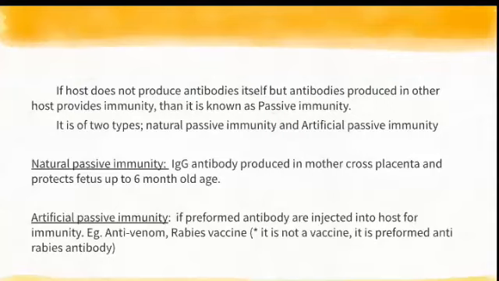You remember vaccination, and naturally we get infection and we get natural active immunity. What is passive immunity? We get antibodies from others, not from ourselves, from other animals or other species. It is called natural passive immunity from mother to fetus, and artificial passive immunity from others to us.